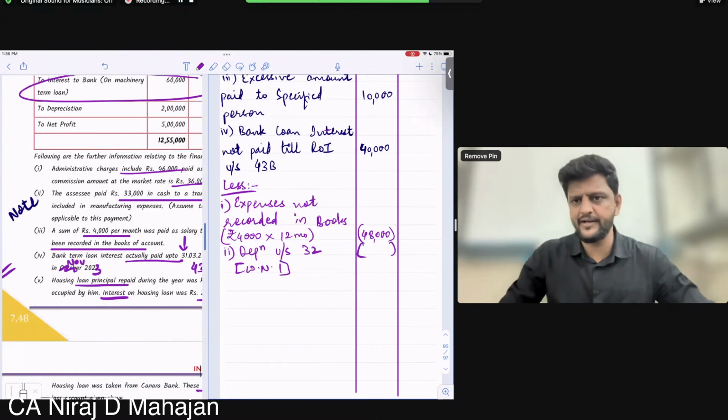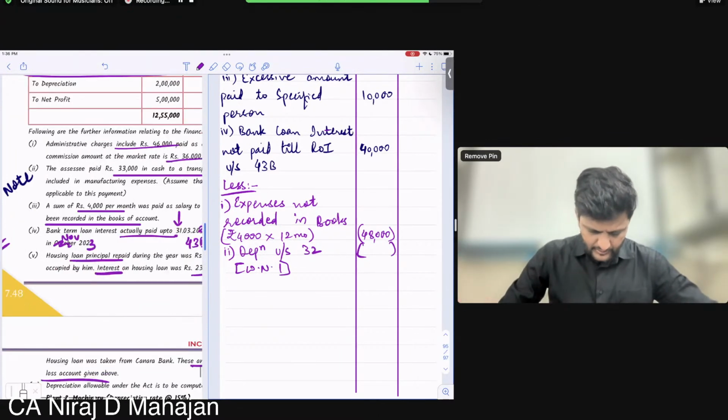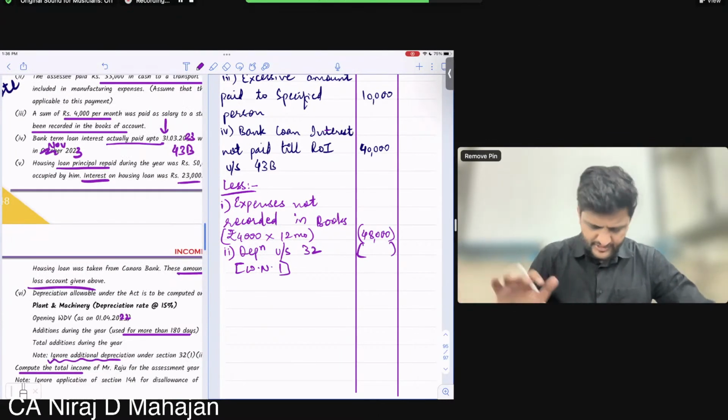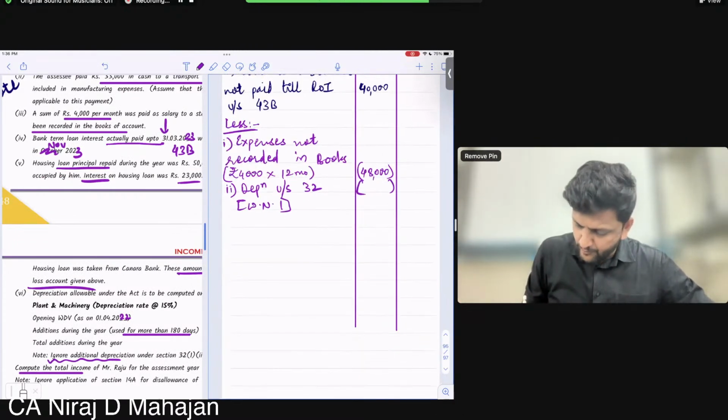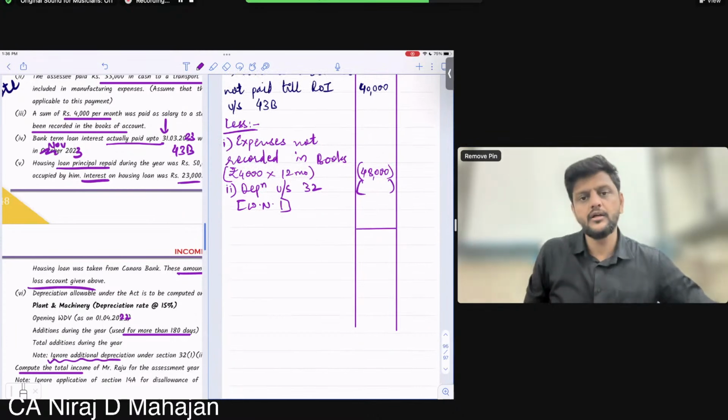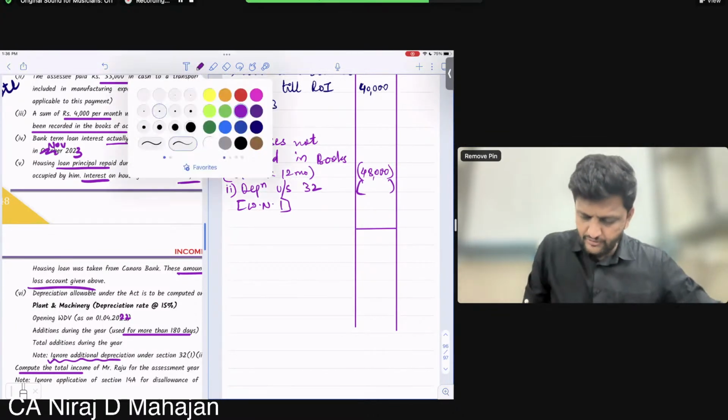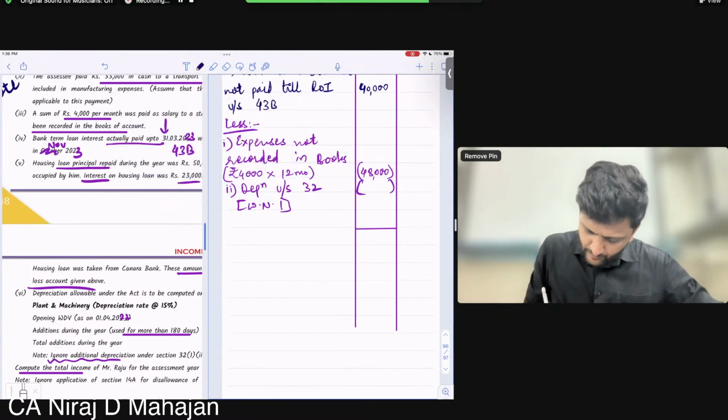Housing loan principal etc. interest that comes under house property. Anything children of PGBP, these figures. But they have asked you total income. So after this my PGBP will be done. I forgot to put one head of income. First one actually should be income from house property. All of you.